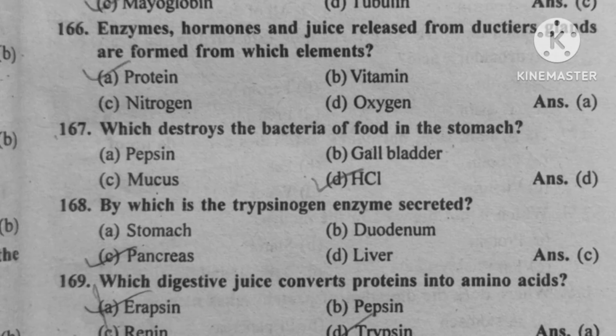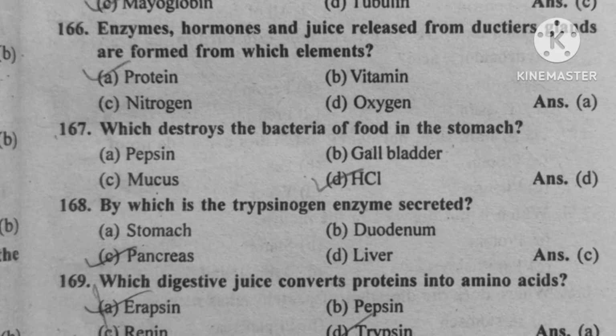Question number 166. Enzyme, hormones and juice released from ductal glands are formed from which element? Option A, protein. Question number 167. Which destroy the bacteria of food in the stomach? Option D, HCl. Question number 168. By which is trypsinogen enzyme secreted? Option C, pancreas.